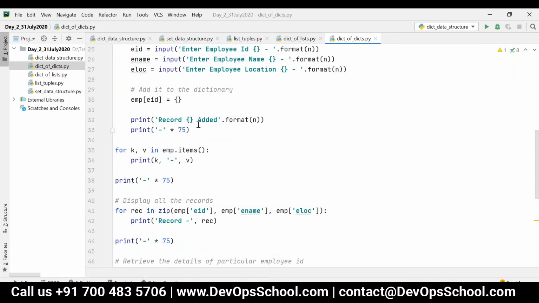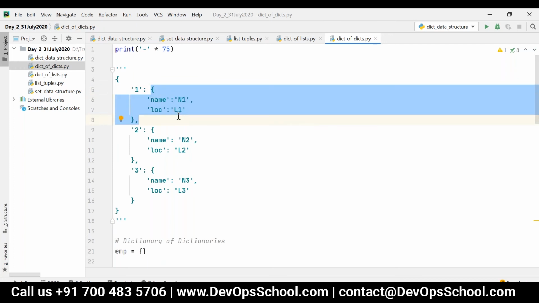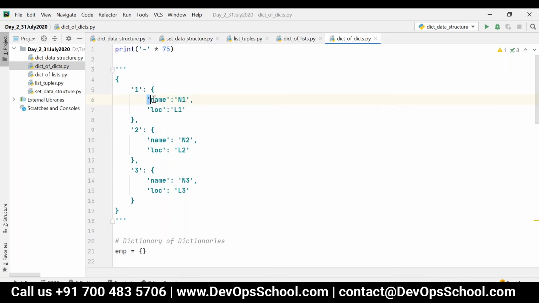And then if I want to add name, I have to say employee of one and then name. Because if I say employee of one, it retrieves the entire dictionary, and I have to retrieve only one particular name.